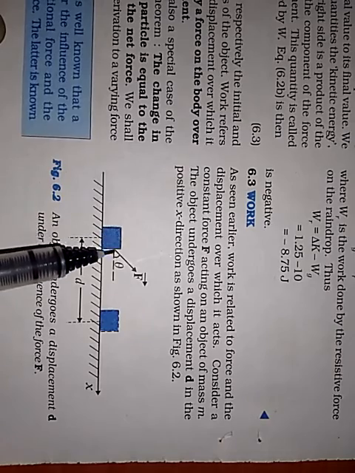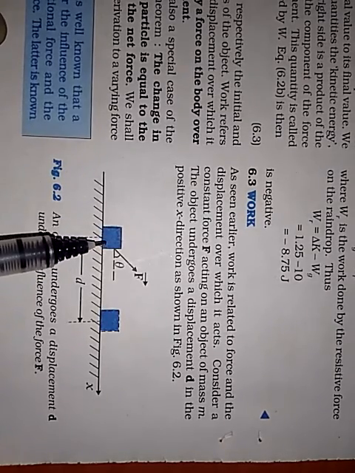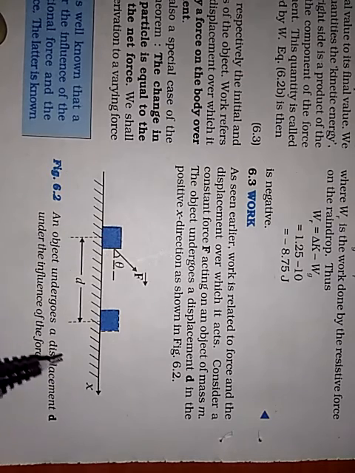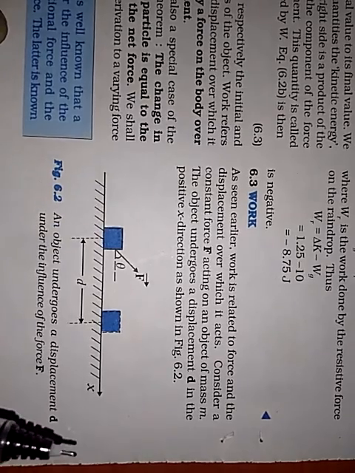So this is the object. So we are applying a force. So the object moves from this point to this point. So the displacement is d and the force applied here is F.